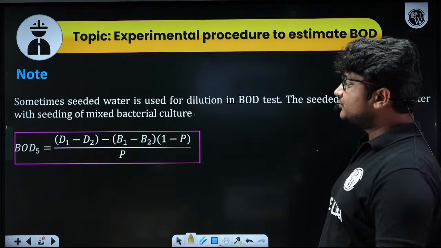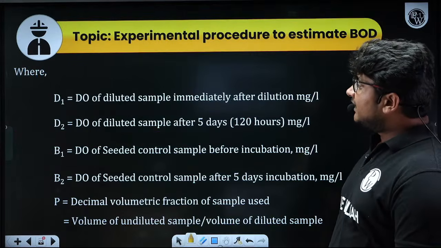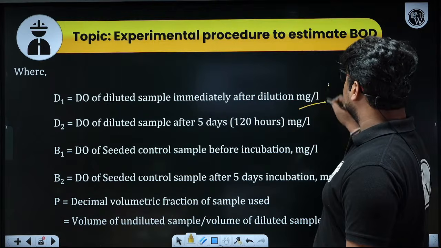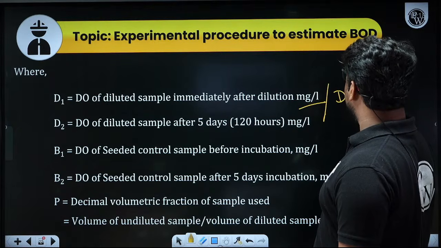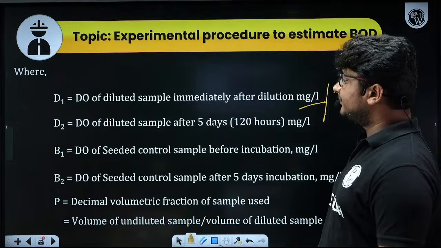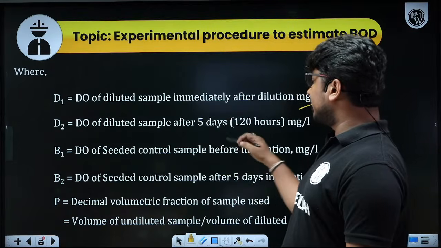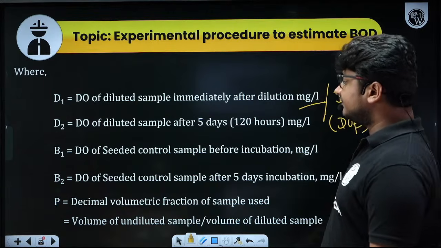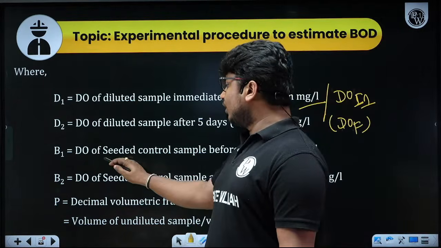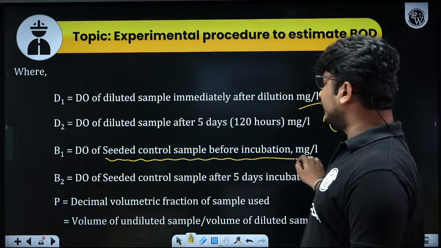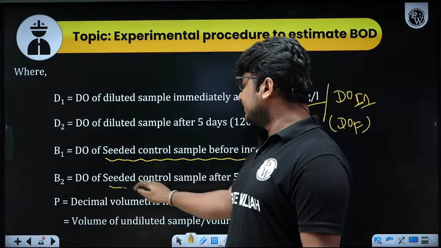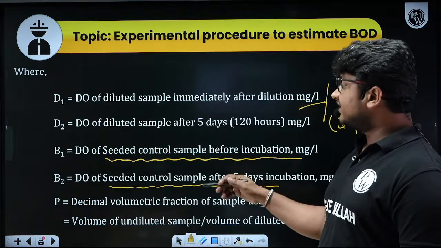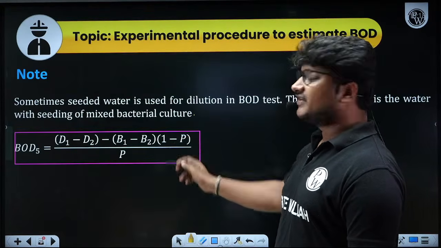Now let me introduce all the terms for you. DO of diluted sample immediately after dilution. So this is similar to DO initial that we have already. DO of diluted sample after 5 days. This is similar to DO final what we have. DO of seeded control sample before incubation, DO of seeded control sample after 5-day incubation. So that is B1 minus B2.